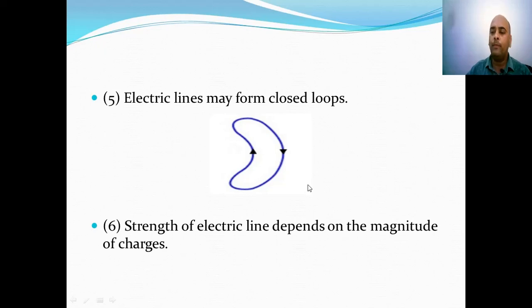Now in order to form a closed loop electrical line, we need at least two electrical lines, and in next section we will see how we are going to generate these two electrical lines from an excitation source. The strength of the electrical line depends on the magnitude of the charges. If the magnitude of the charge is more, then the strength of electrical field is also more.